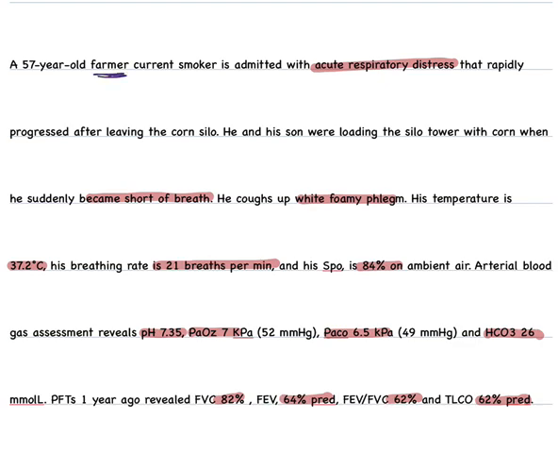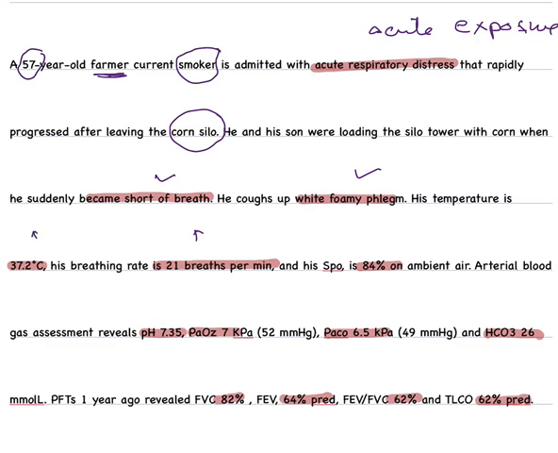He is a farmer and a smoker. Age is 57. Now he has an acute exposure, just after leaving a corn farm. And now he's become short of breath with some sputum and cough. Respiratory rate is a bit high. Low grade temperature. Saturations are low. He is hypoxic.